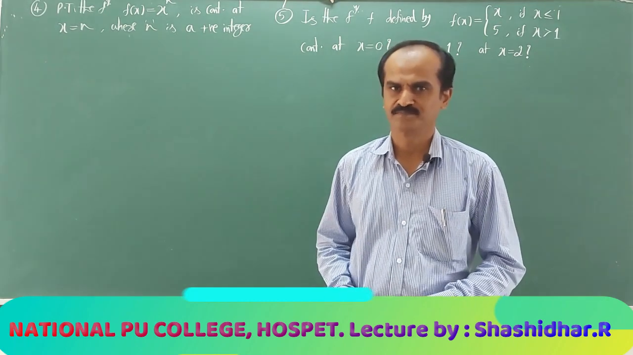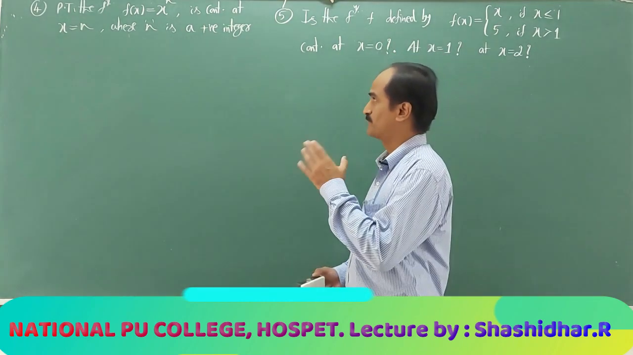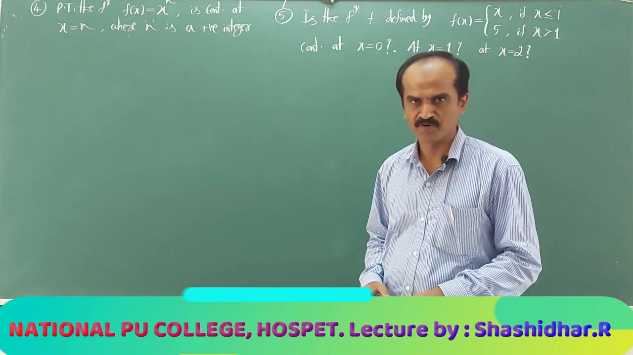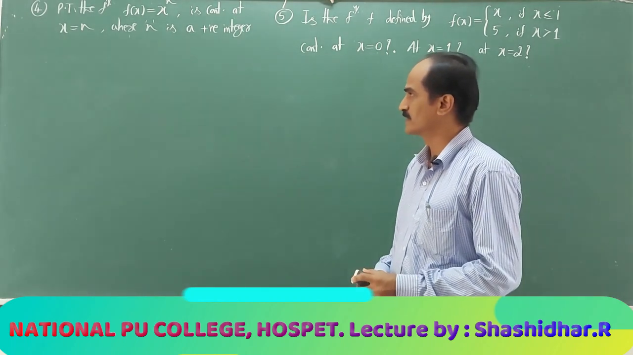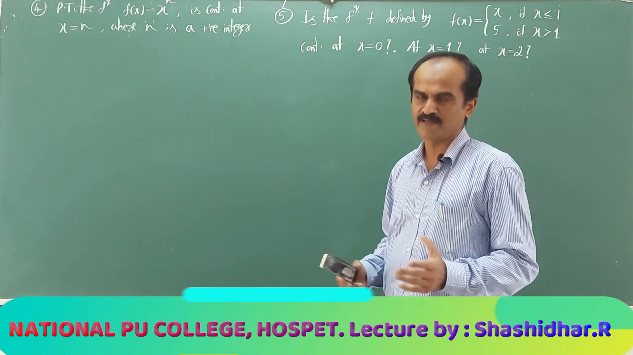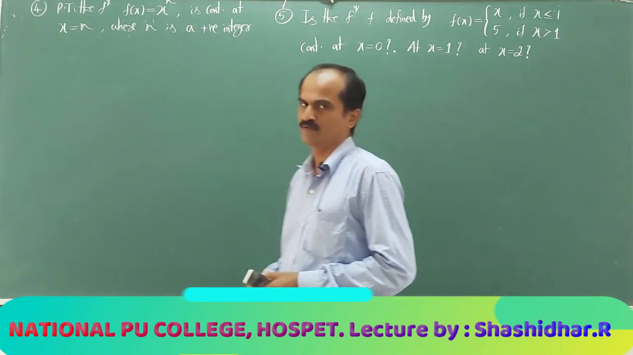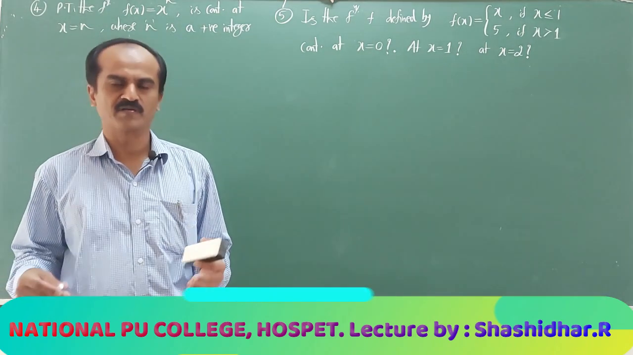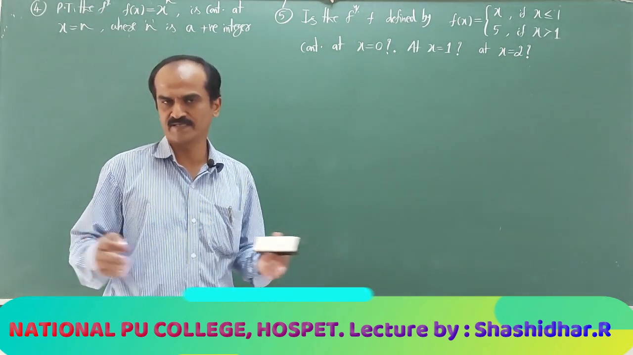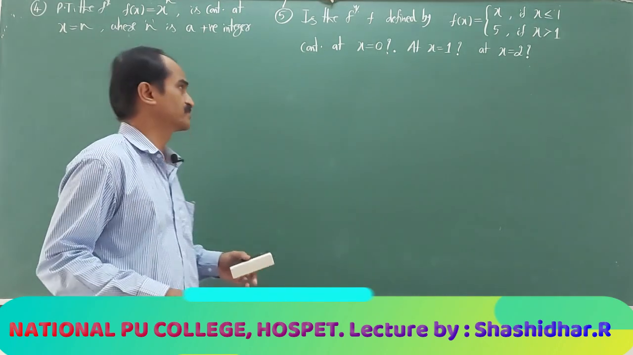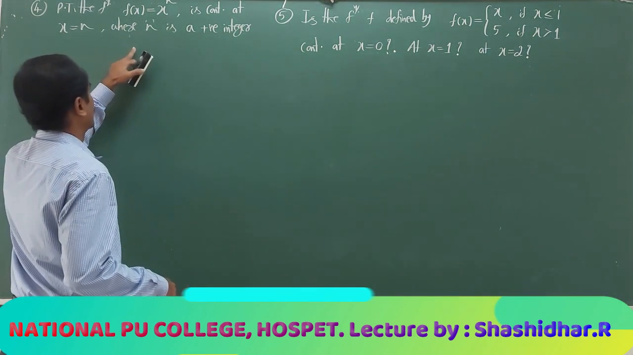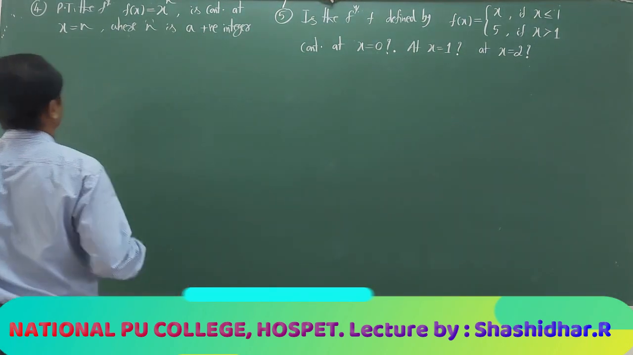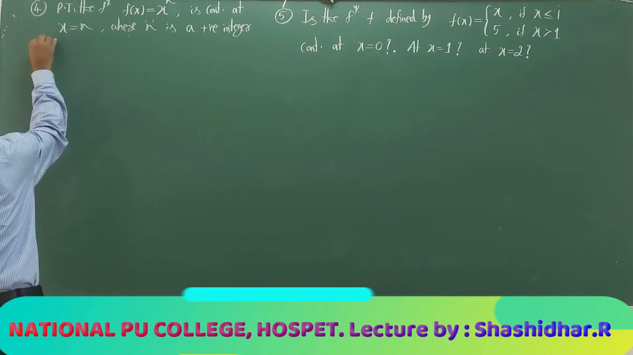In question 4, prove that the function f of x equal to x to the power of n is continuous at x equal to n, where n is a positive integer. Maybe it is 1, 2, 3, 4, etc. It can take any positive integer. At all the values of n, prove that this function is continuous.